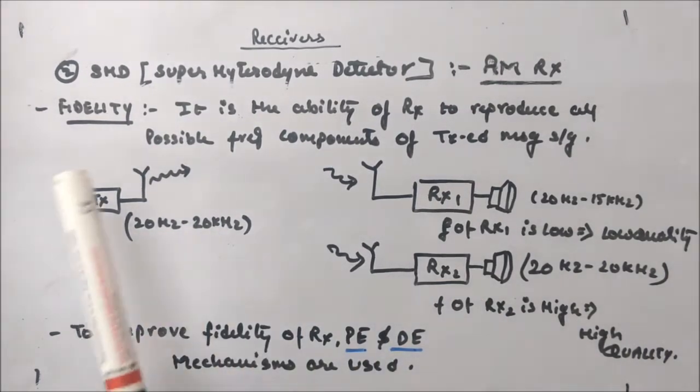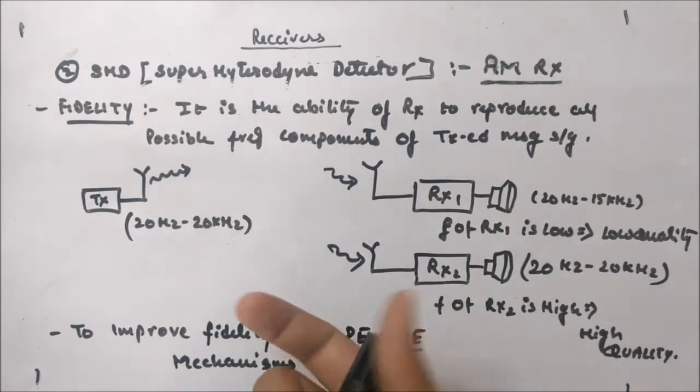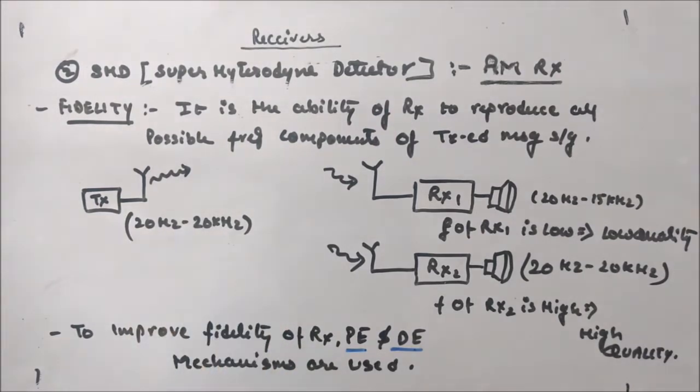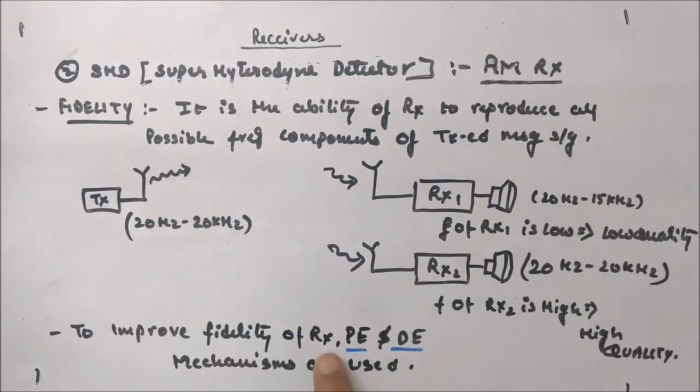So that is how you can define fidelity: the ability of a receiver to reproduce all the possible frequencies transmitted by the message signal. So that is how you can understand it. Now to improve the fidelity of a receiver, PE and DE mechanisms are used. PE means pre-emphasis and DE means de-emphasis. We will look into this now.